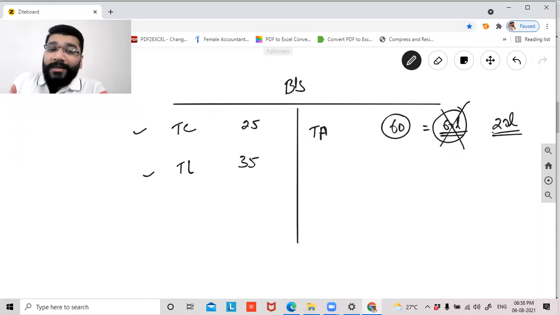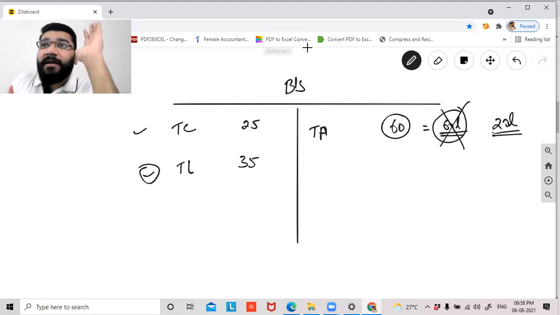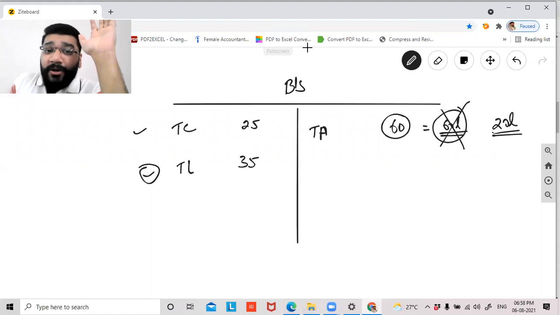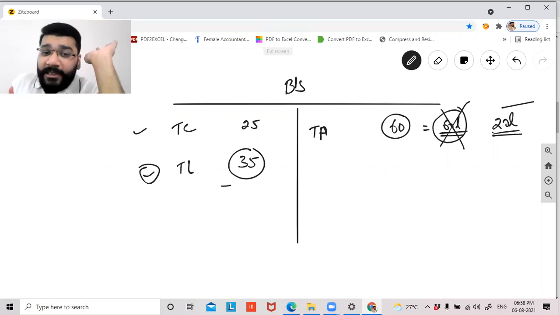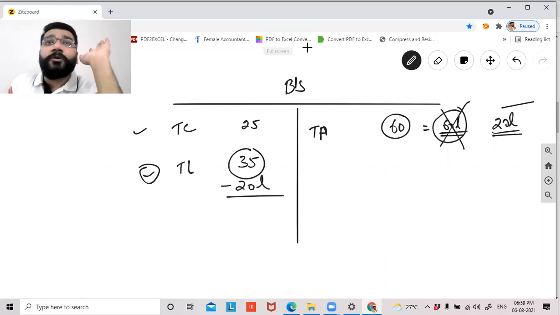Now guys, what is the liability? What is the exposure that you have? You sold all the assets, and the money that you could recover from those assets is only 20 lakh rupees, guys. Now there are external liability holders. Let's say this 35 lakh rupees we owe to a bank. Now in case of a partnership concern, the liability is unlimited, which means what? To the extent of this 20 lakh rupees, the banker will take money from the business. So from 35 lakh rupees, the banker will satisfy 20 lakh rupees from the business. What is the remaining outstanding exposure?